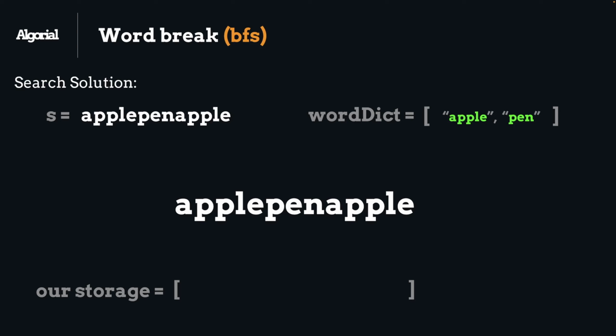Now, there are two things before jumping into the code. First, as you might have noticed, I've used different colors for the first apple, pen, and second apple. That was only because I wanted to show you how this breadth first search works. Of course, BFS is so obvious and clear in a tree-shaped data structure, but the only way that I could explain it was by making you accept how we traverse all possible combinations for each starting point that we found. There will be more videos on the channel about these methods of traversing, and I'll do my best to explain it as simply as possible. So make sure to subscribe to the channel for those videos too.